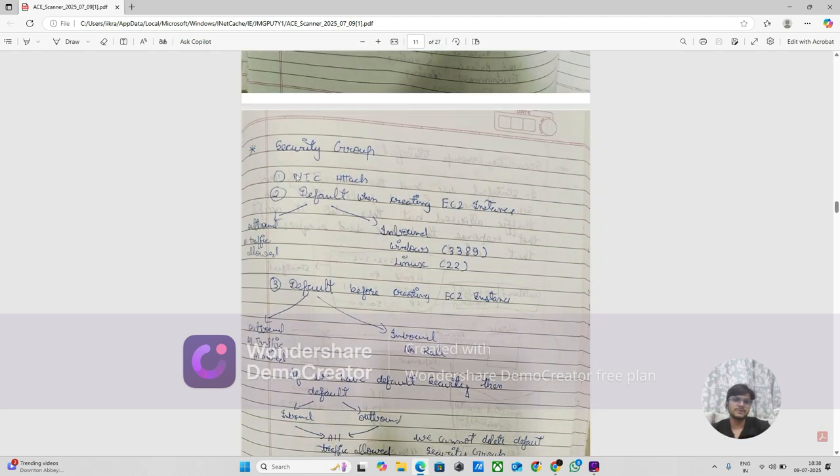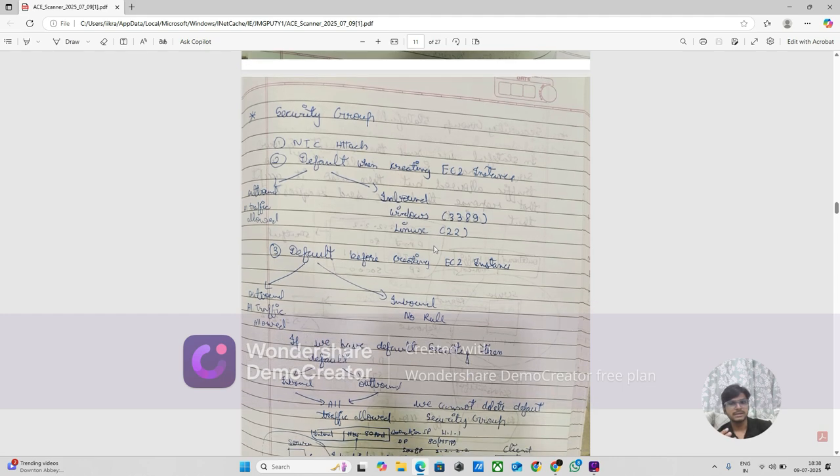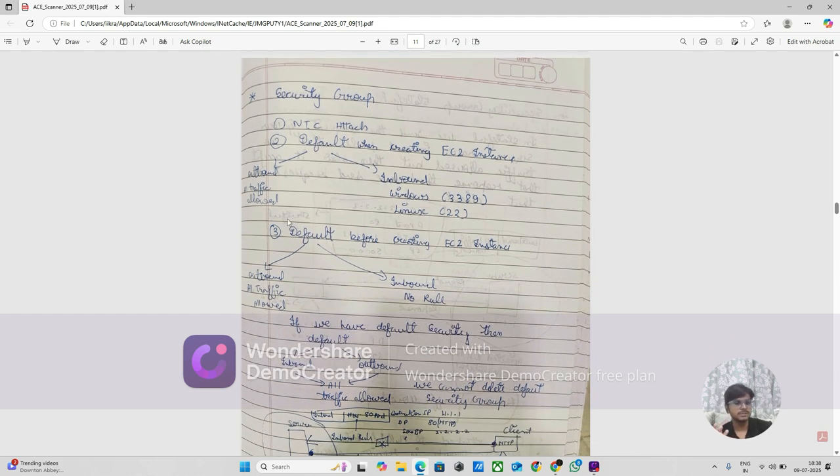Security groups. So, security groups have NIC and are attached. By default when creating an EC2 instance, outbound traffic is allowed. Inbound for Windows and Linux will be allowed. By default, we are not creating a security group automatically. There is a default group. When you are going to launch an EC2 instance, Amazon will also create a default security group. And in that, outbound is nothing but us accessing other networks, so there is no limitation or any boundaries.